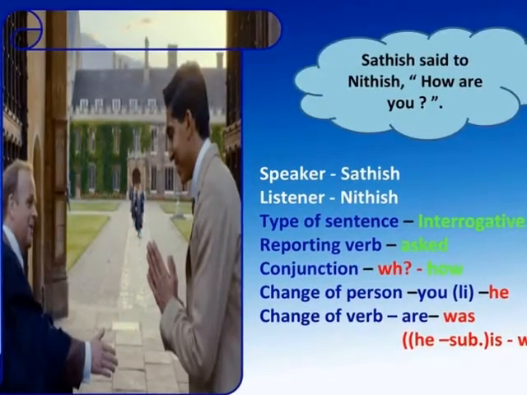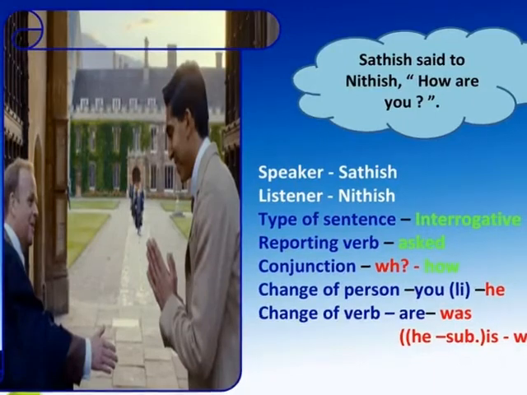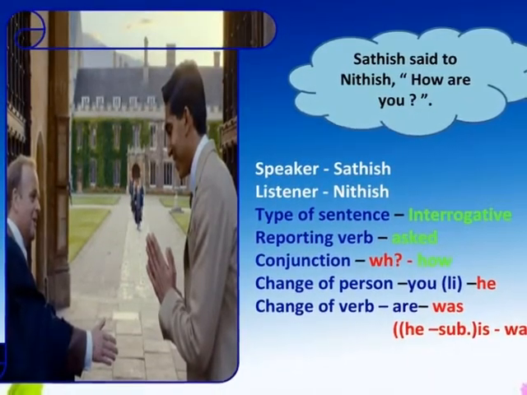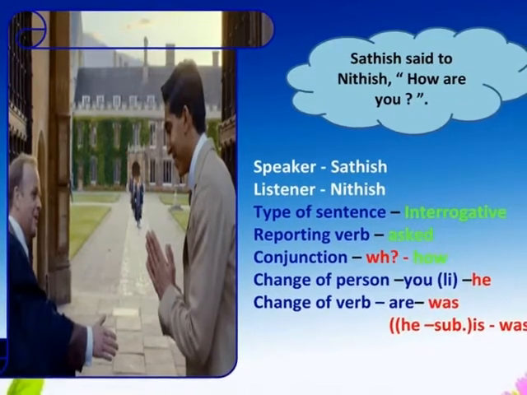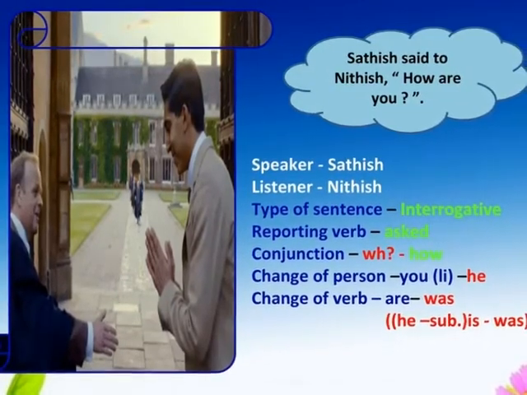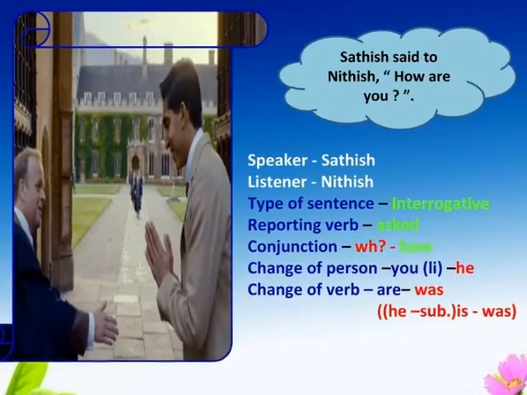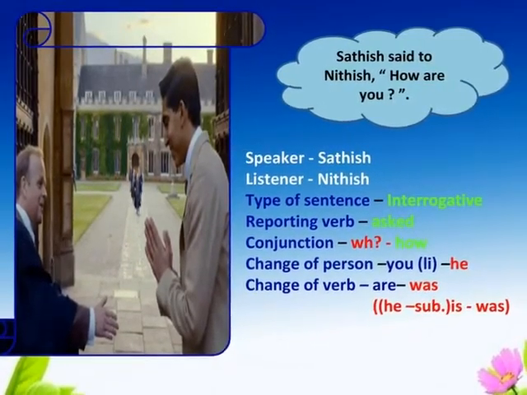Now look at the sentence, Sadish said to Nitish, "How are you?" In this sentence, speaker is Sadish and the listener is Nitish. The type of sentence is interrogative and therefore the reporting verb is asked. The suitable conjunction is how. The change of person is you.